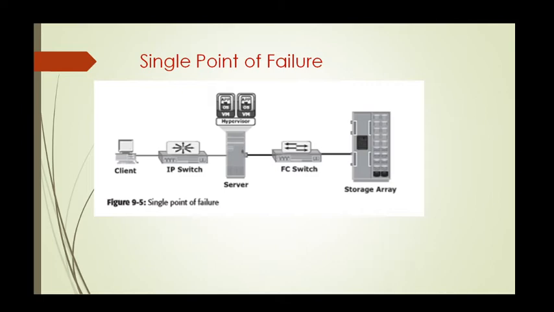You can see in the figure, the client is connected to the server with the help of an IP switch, and in turn the server is connected to the storage array using the FC switch. And this server is nothing but a virtual machine which has different operating systems running on it. So in this setup, a component must function as required to ensure data availability. All the components are so important that even if there is a failure of any single physical or virtual component, it is going to cause unavailability of that particular application.